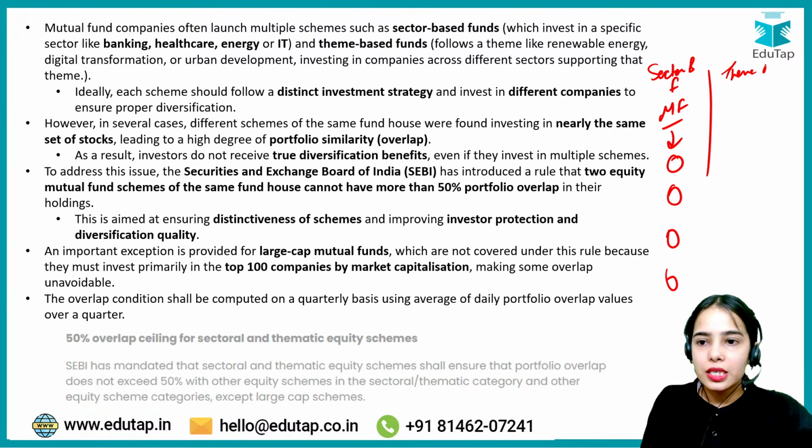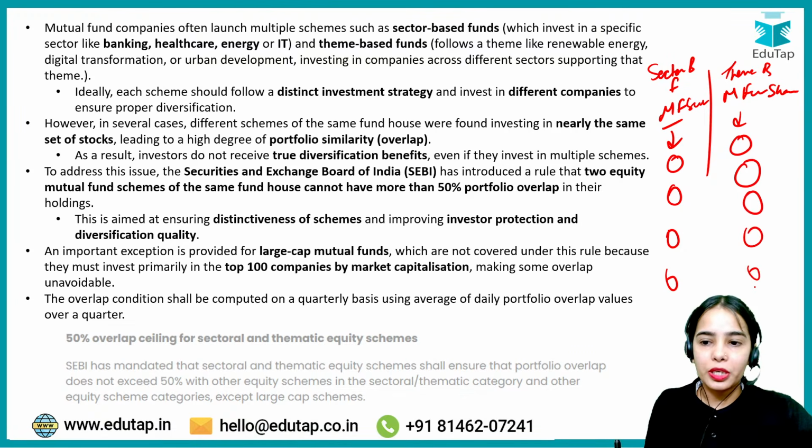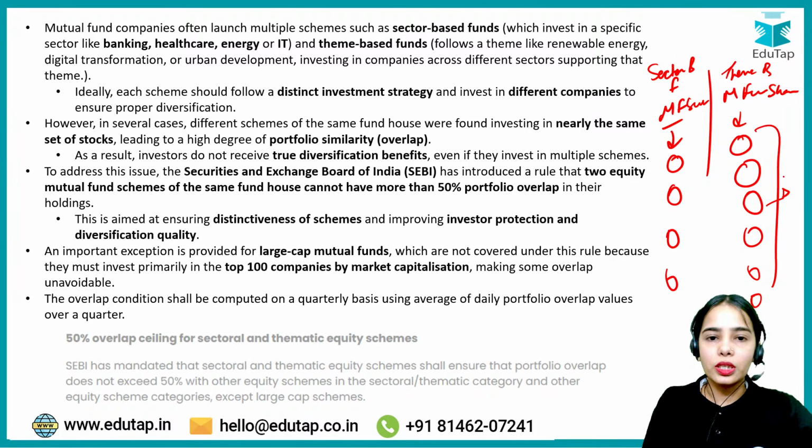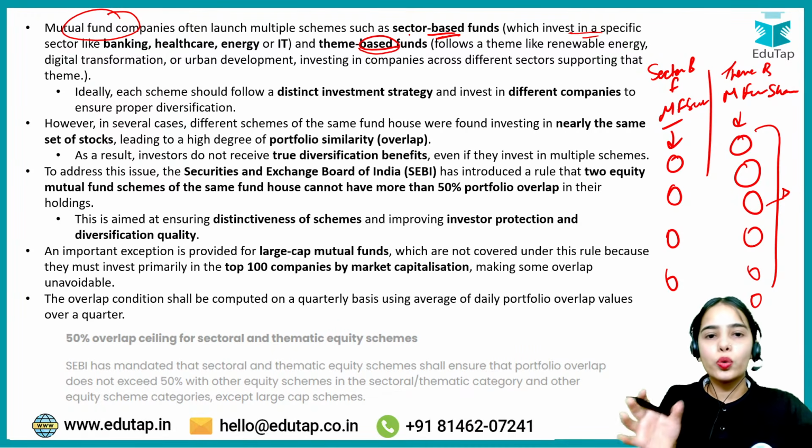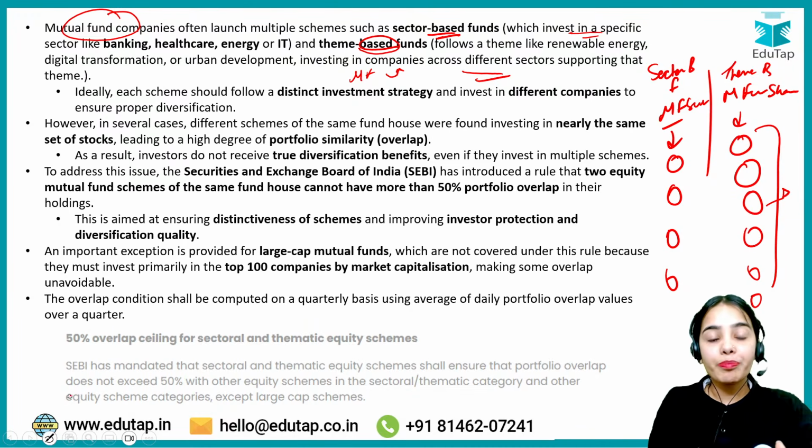Theme based funds are the mutual fund schemes that invest in the companies related to a particular theme. So sector based funds of the same mutual fund company invest in a specific sector, while theme based funds follow a theme, and the mutual fund invests in companies across different sectors supporting that particular theme. Now what is happening is that there is a massive overlap.